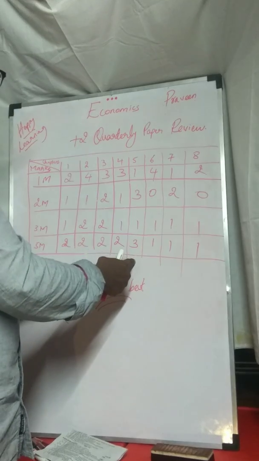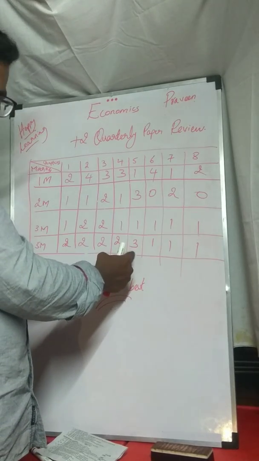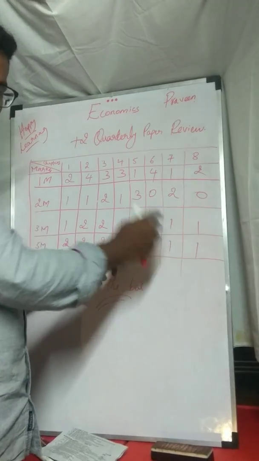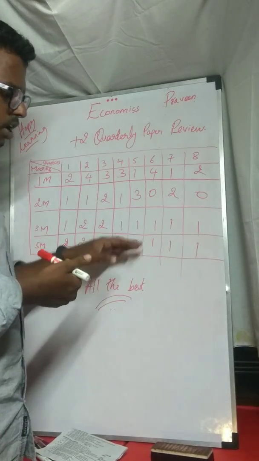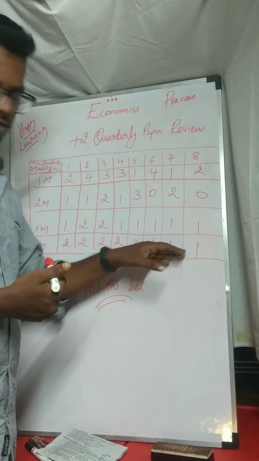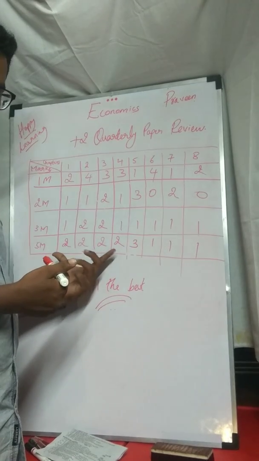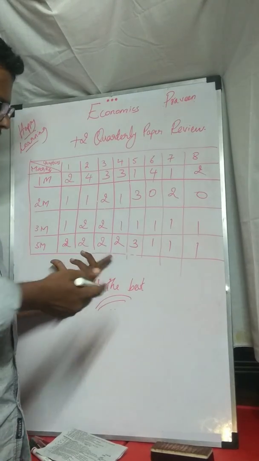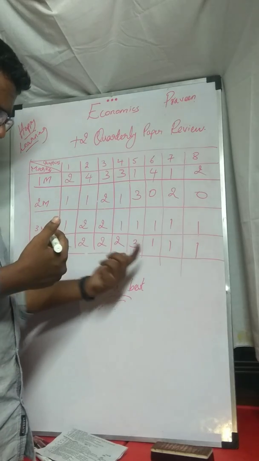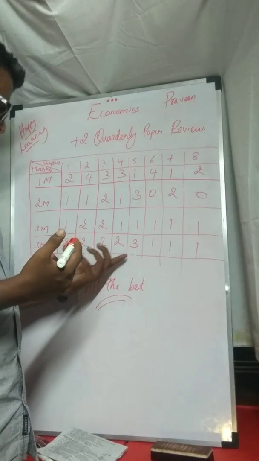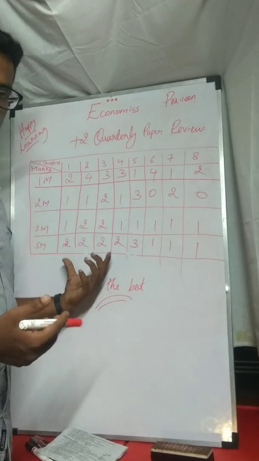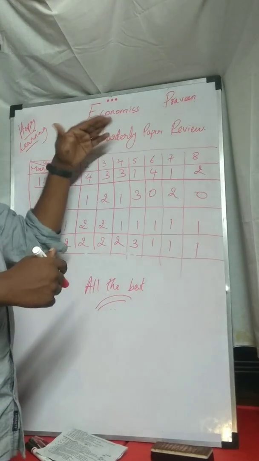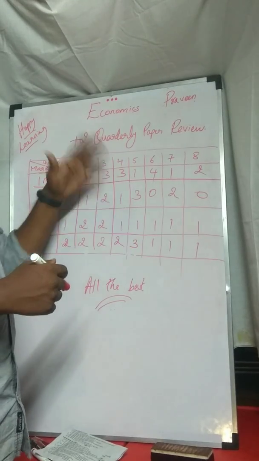So in the 5 chapters you prepare, and the chapters which have more theory kind of thing, if you had ignored those, you could have done a wonderful job here. With the 5 chapters, if you had done a wonderful job, out of your 11 questions, yes, exactly, it's your 11 questions, out of 11 you could have easily attended 7 questions, so that you would have got 35. So this is the review for your quarterly plus 2 economics.